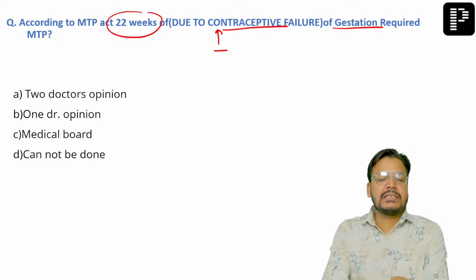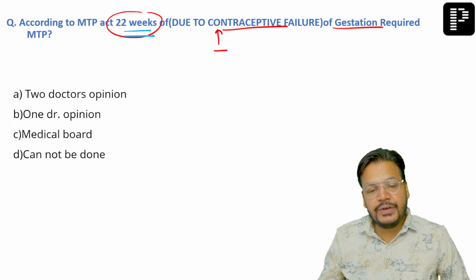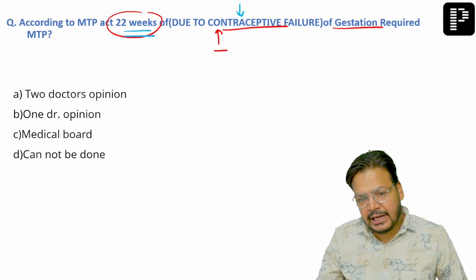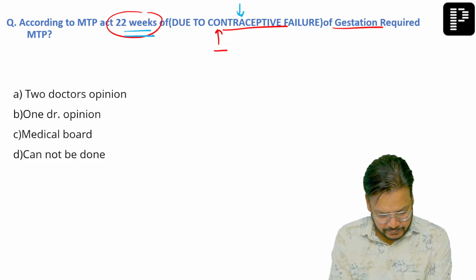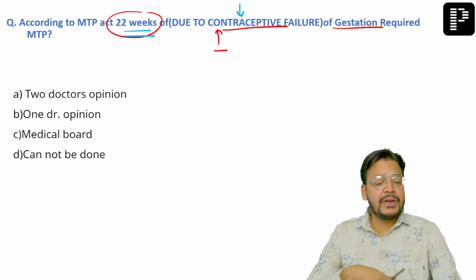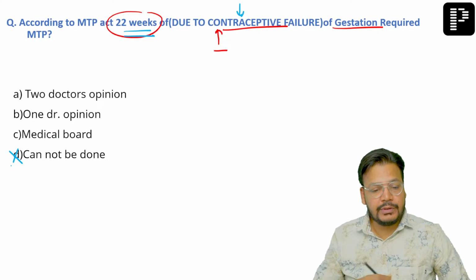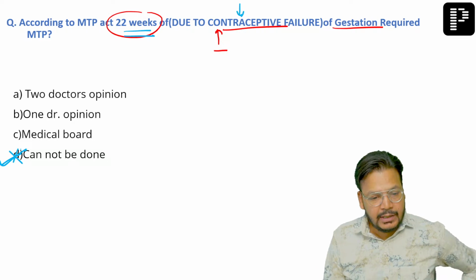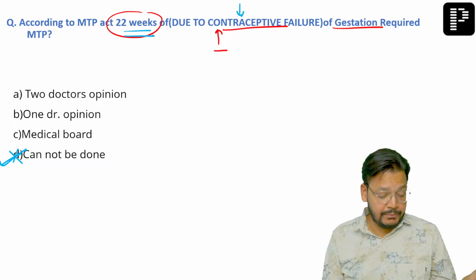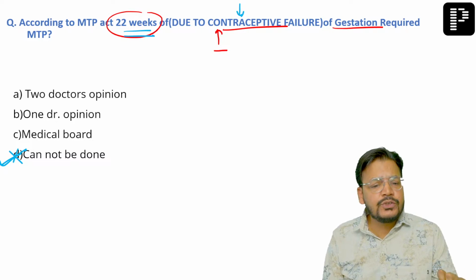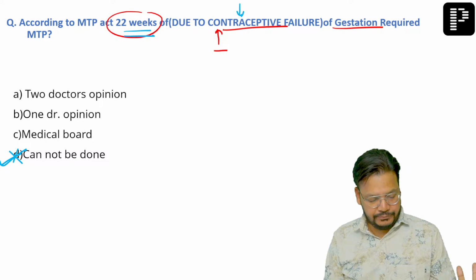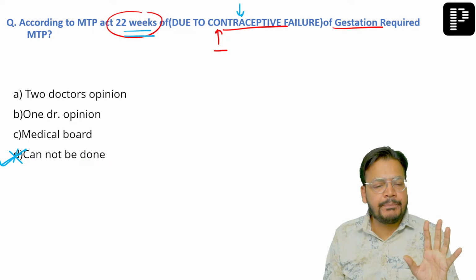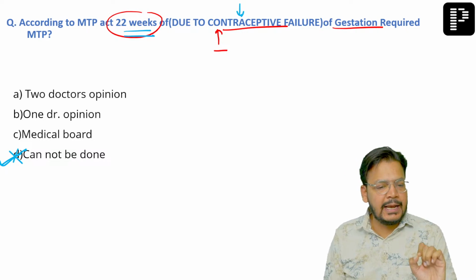Here the question is asked: the patient went at 22 weeks of pregnancy. Was it fetal anomaly or contraceptive failure? If it is a contraceptive failure, it cannot be done. That is the answer to this one. That question is different. If it is due to contraceptive failure, it cannot be done. At 22 weeks of pregnancy due to contraceptive failure, MTP cannot be done.